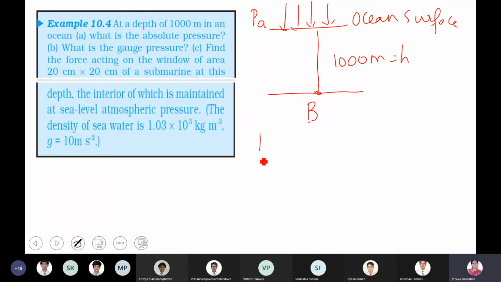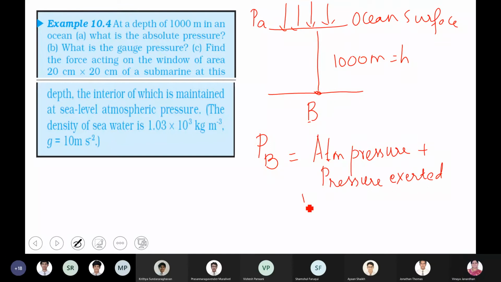So the pressure PB will be equal to the atmospheric pressure plus the pressure exerted by the liquid column, the pressure exerted by water of height 1,000 meters. Are you clear, boys?